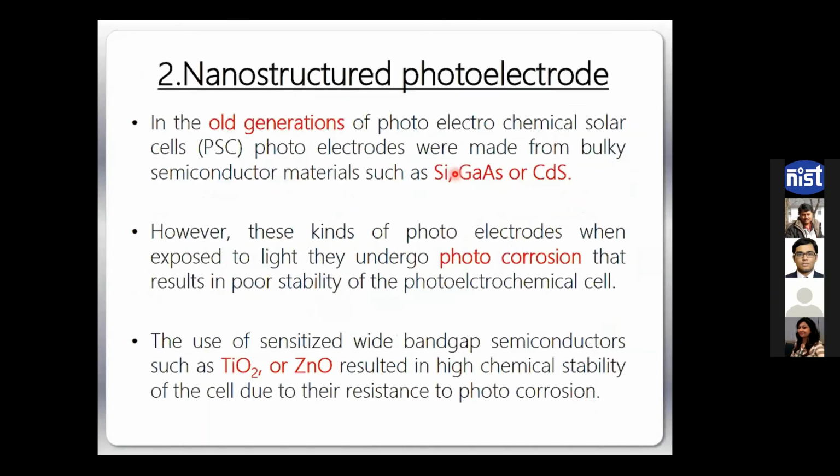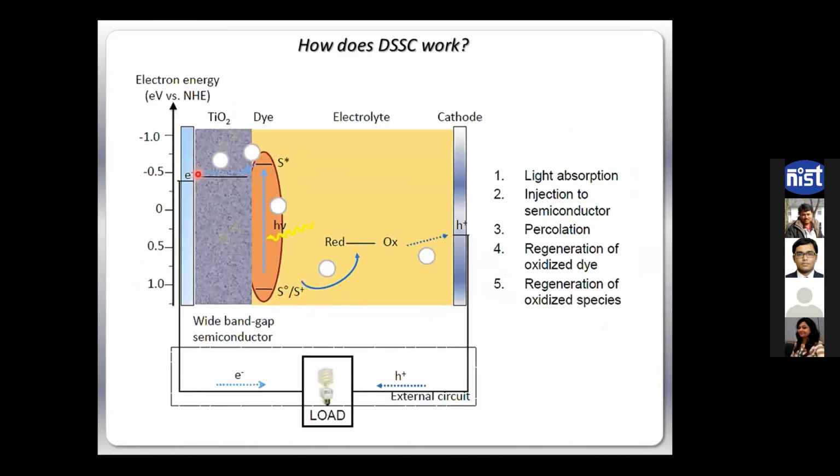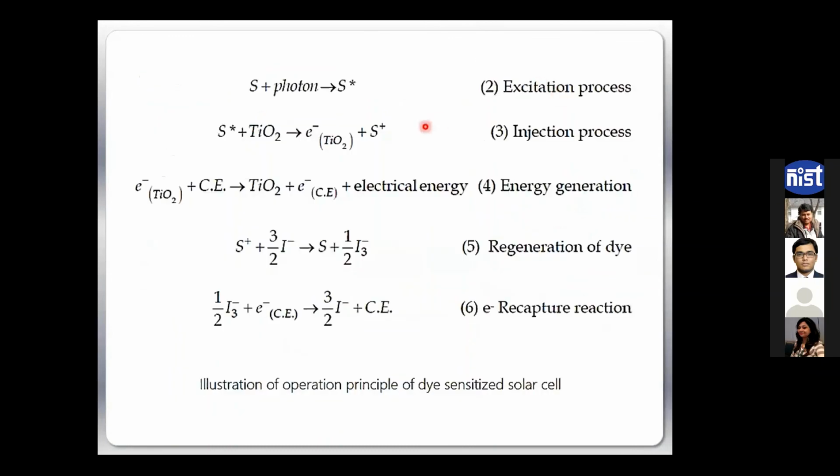Then the problem will be that this TiO2 will take out the electron very easily, right? And your dye will be oxidized. So who will bring your dye back to the normal state? There will be no one to convert this S plus into S again. If that is not possible, after some time that S will have no more electrons to donate and the whole process will stop.